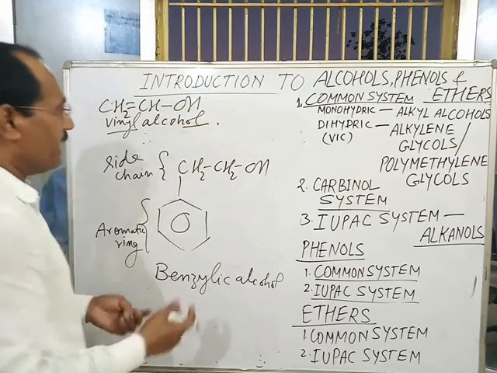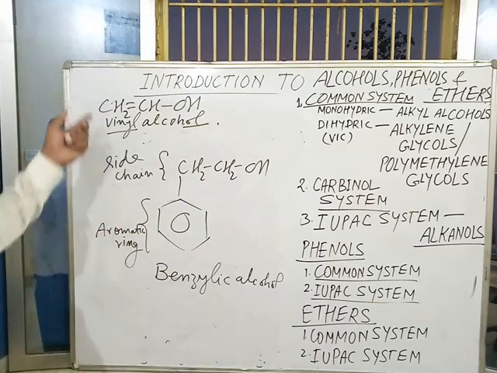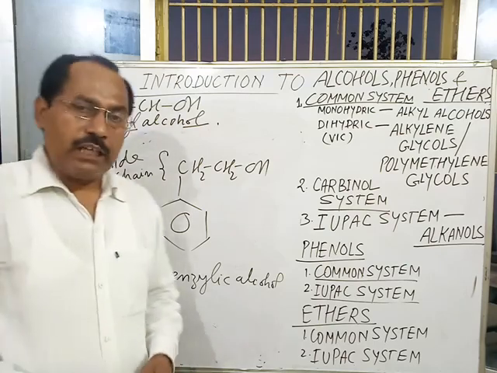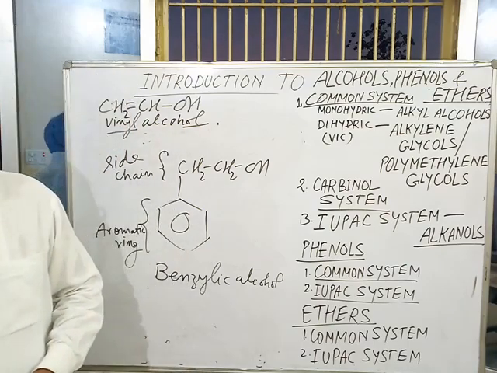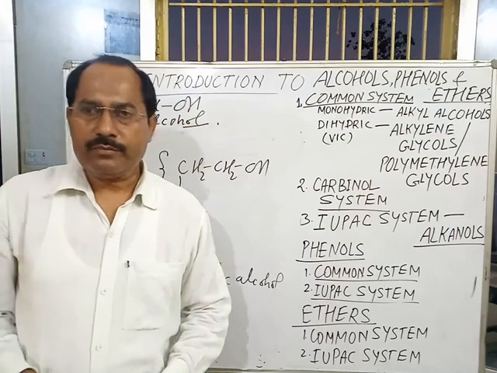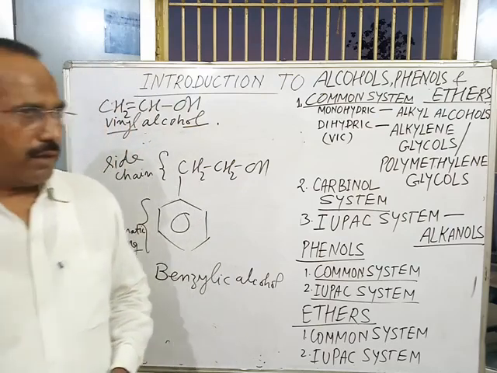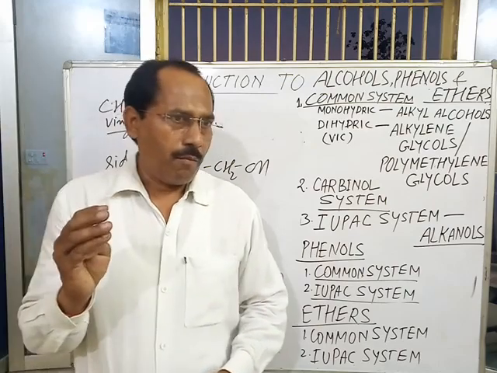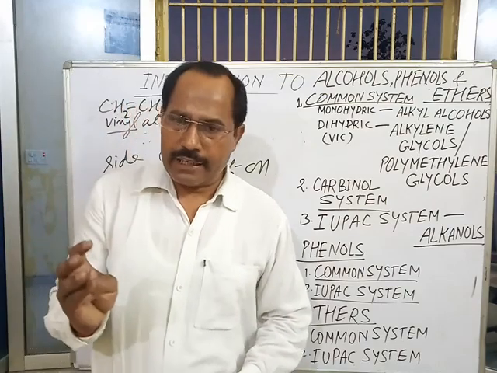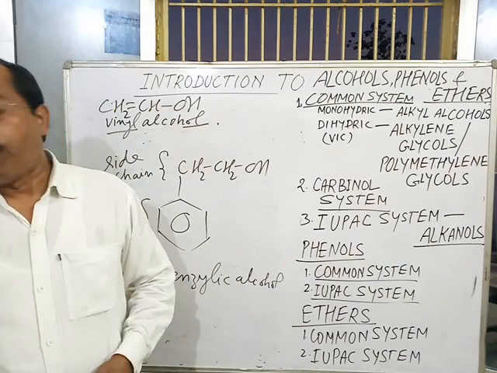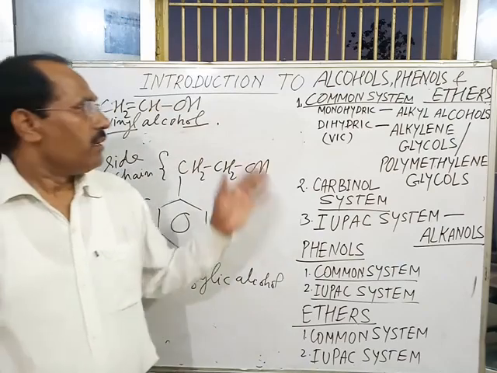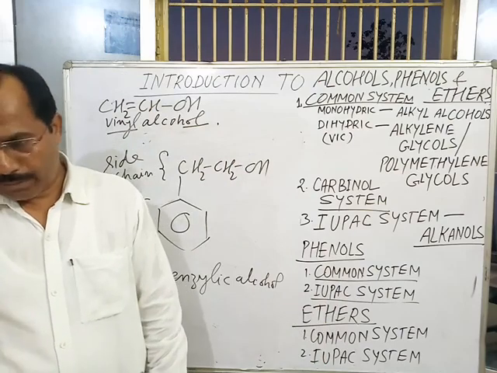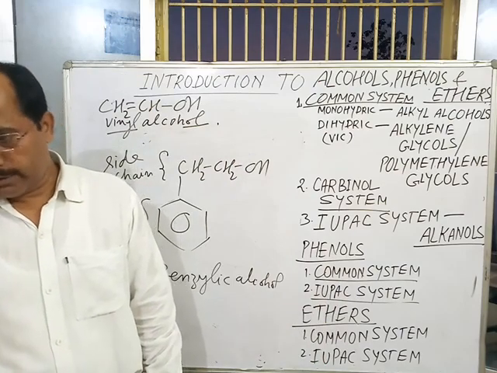And next topic is nomenclature of alcohols. I repeat, aliphatic alcohols are classified as monohydric, dihydric, trihydric and polyhydric alcohols. Allylic alcohols are further classified as primary, secondary and tertiary alcohols.